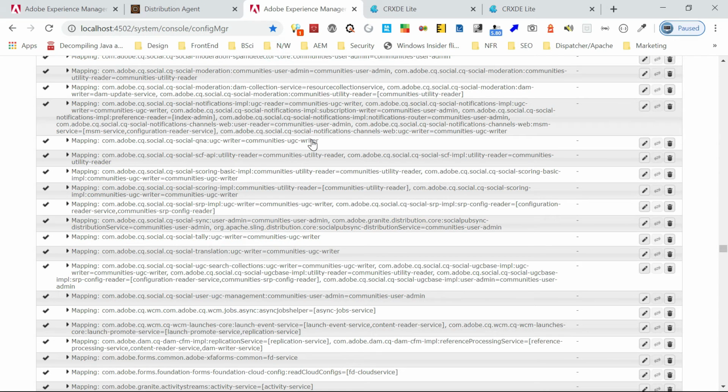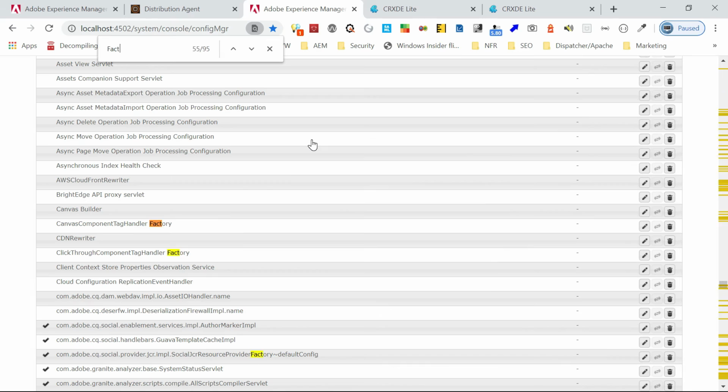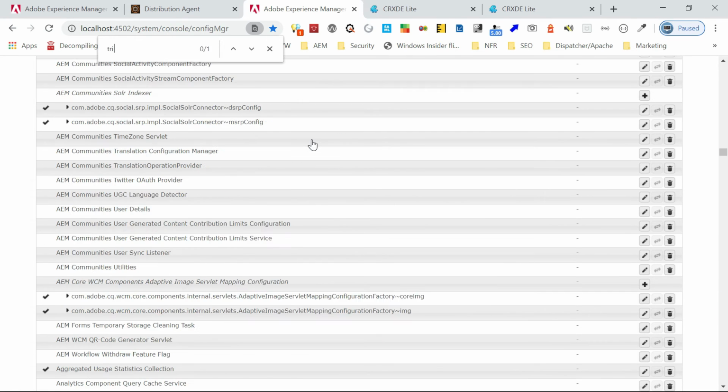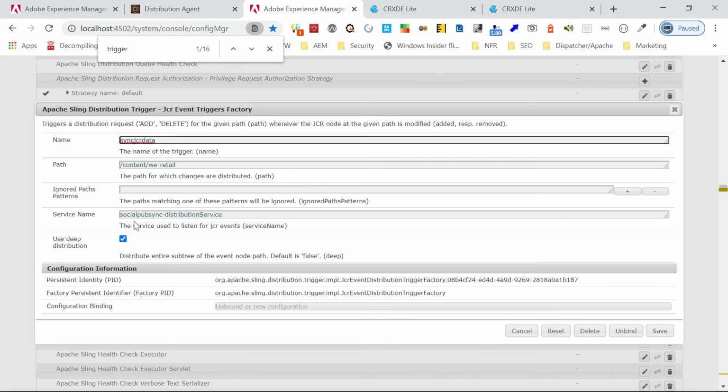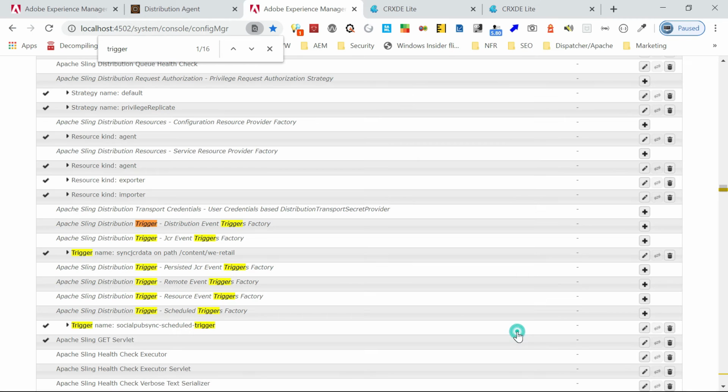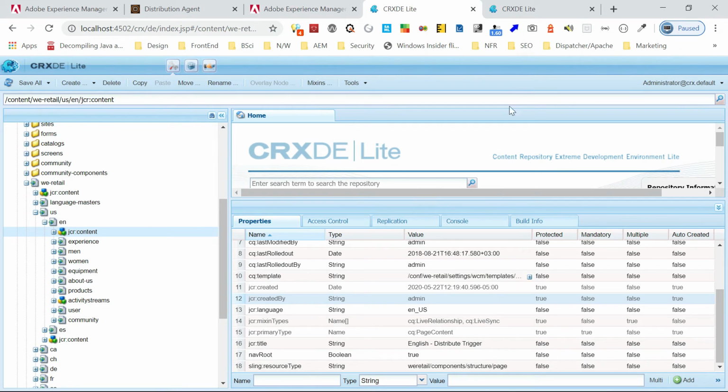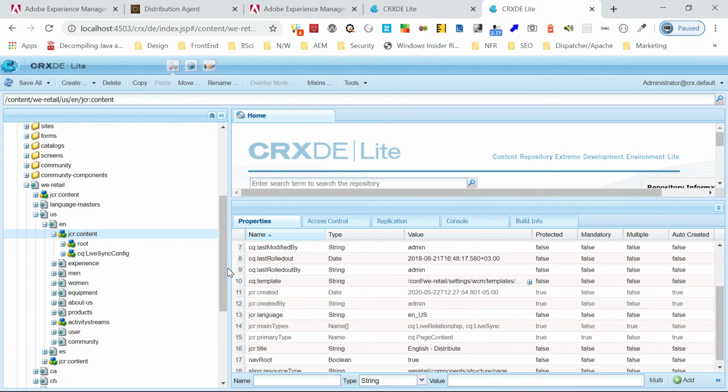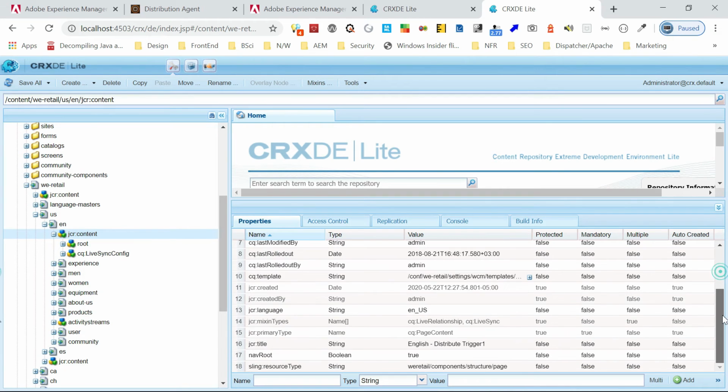Now I will go back to the factory again. The trigger, sorry. You see, I'm specifying the service name. Now I will go back. Okay, maybe I need to change the value, otherwise it won't trigger again. I just save this and go back here. You can see the new value is reflected. So whenever there is a node change within that specified root path, the value will get synced to the publishers. However many publishers you have configured, all the publishers will get that data synced.